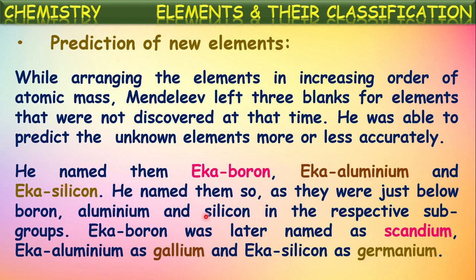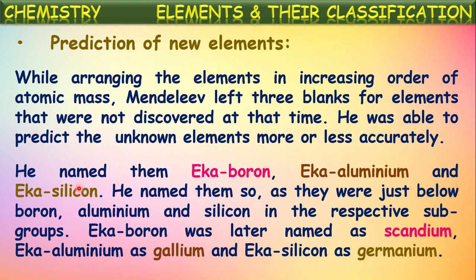Later, Eka boron was named scandium, Eka aluminum was named gallium, and Eka silicon was named germanium after their discovery. So in this way, he succeeded by leaving certain gaps in his periodic table. He assumed that certain elements would be found and should be filled in these gaps.